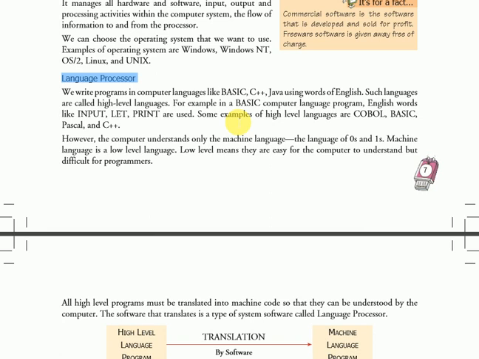However, the computer understands only machine language, the language of 0 and 1. Machine language is a low level language. Low level means it is easy for the computer to understand but difficult for programmers.